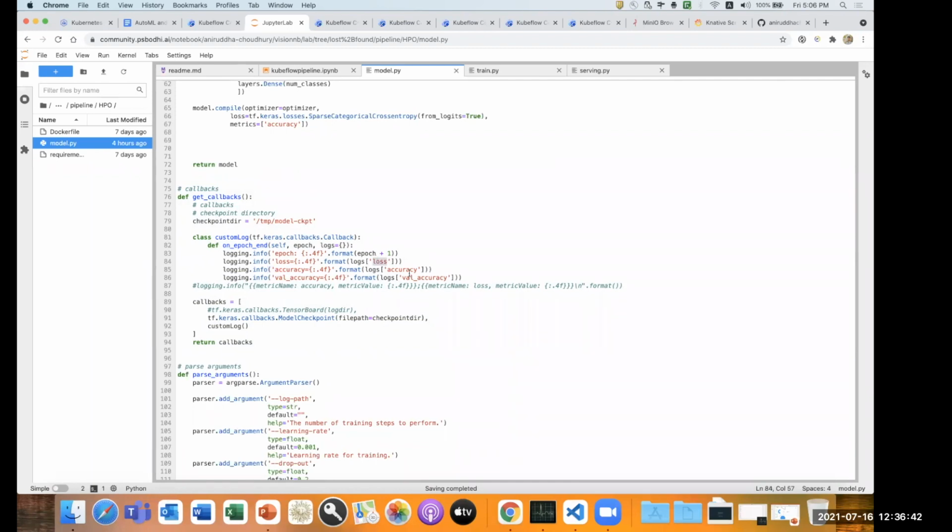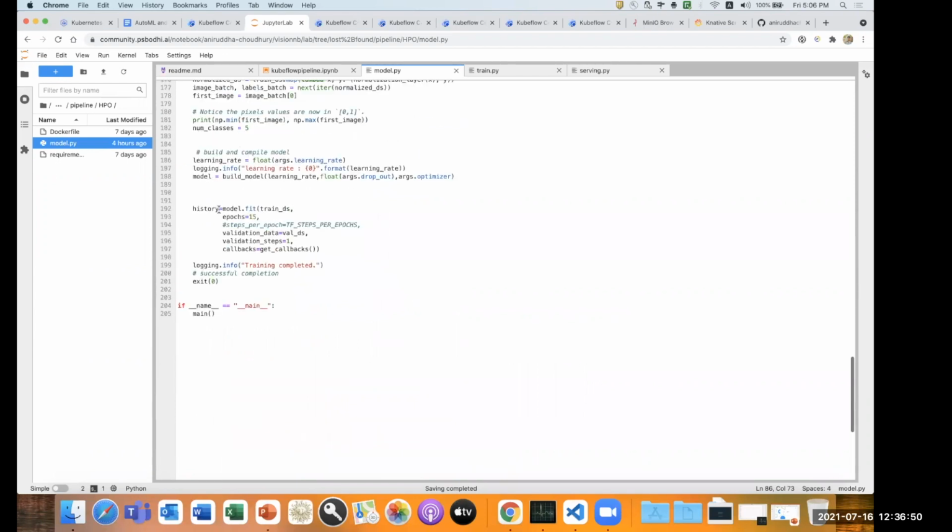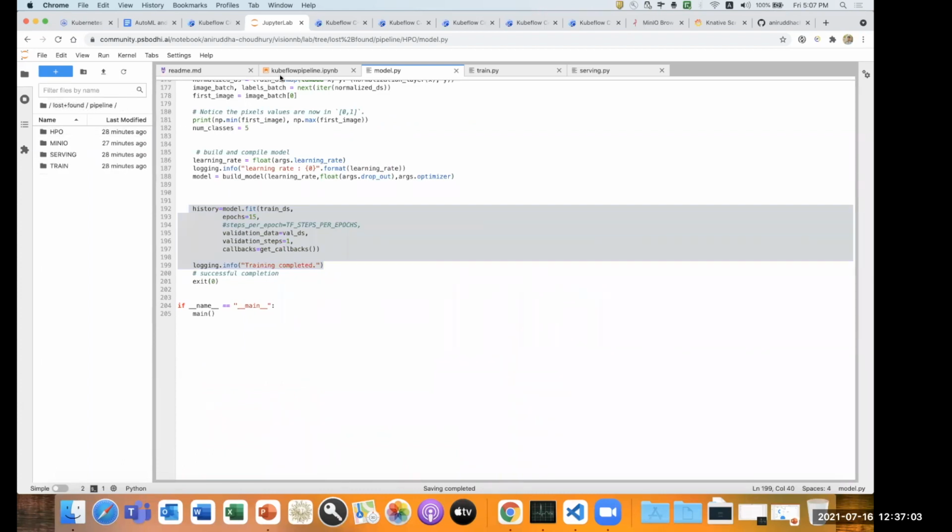Let's say I have a loss accuracy and validation accuracy. I will track the validation accuracy, which should be maximum, right? So I'll show that also. So once we do that, once you train that, we have some model fit, and it will try to train the model. Now we'll Dockerize this entire code, and we'll have a Dockerfile and Docker image for that. So once we do that, it will go to the next step.